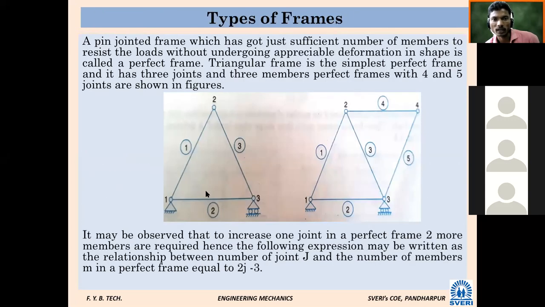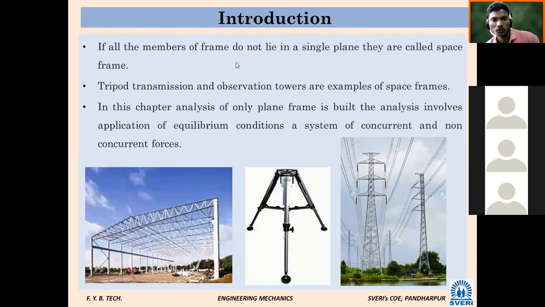Types of frames, how many types are there? Three. Which are they? First one is perfect. Second one is deficient. Third one is redundant. And we have seen frame: there are two types of frame. Which are they?